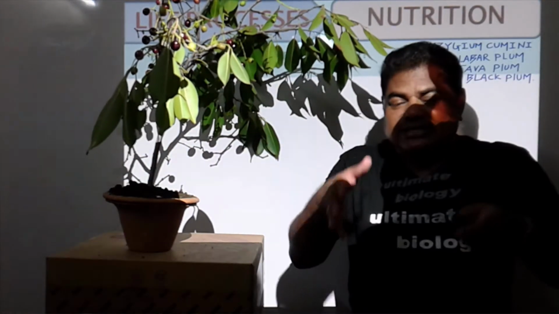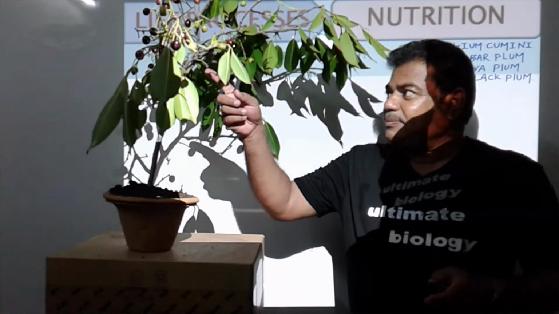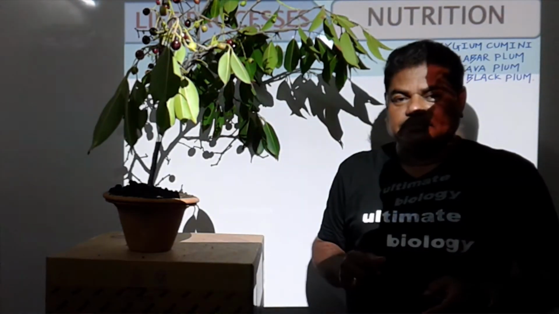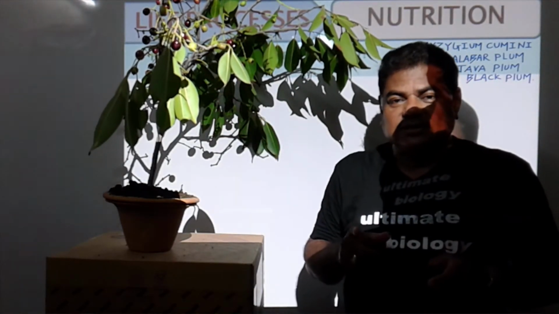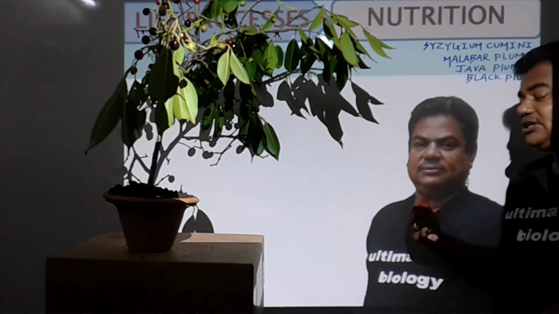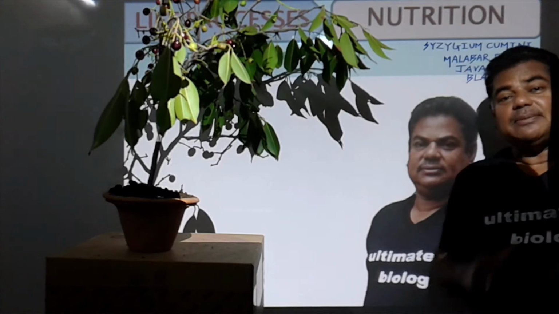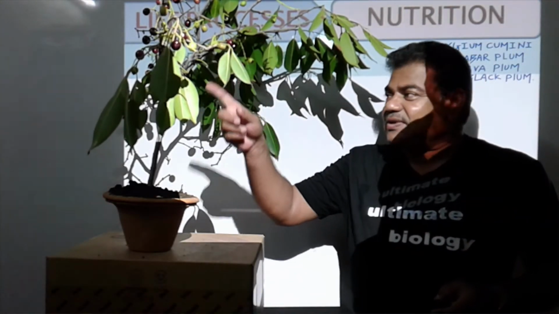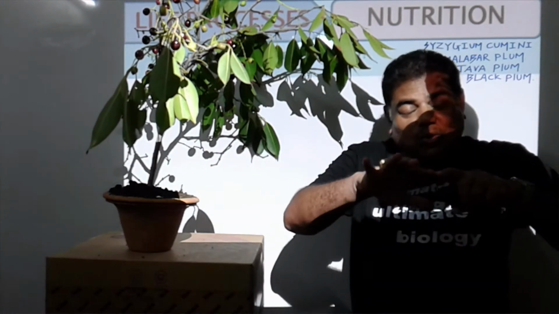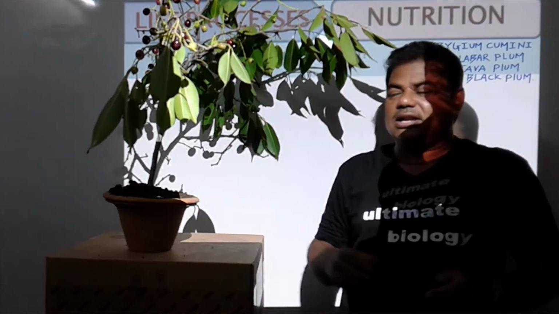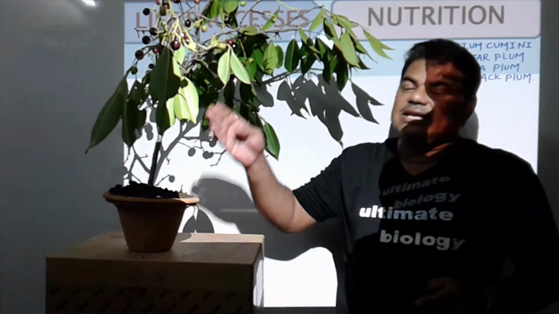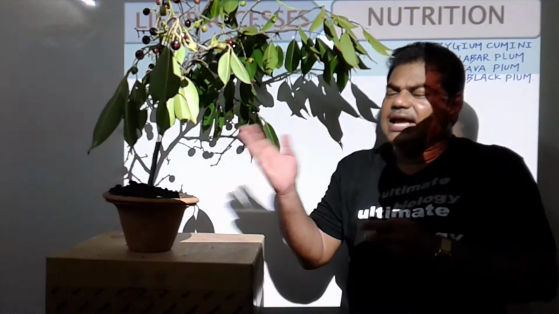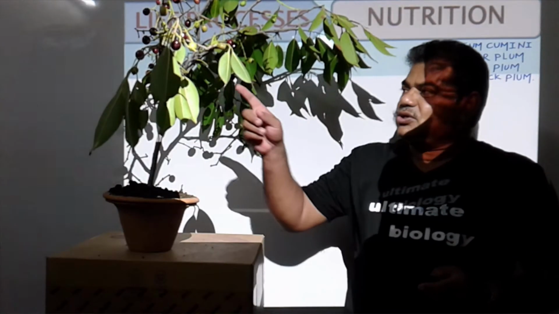Now see here in this class, this one is the member of Plant kingdom, and in this class one member of Animal kingdom is also present. See, this one is the one member of that Animal kingdom. Okay, now see here, this one is the member of that Plant kingdom. The whole plants which are present on the earth, this plant is representing. We are taking it as an example. So this is a plant.